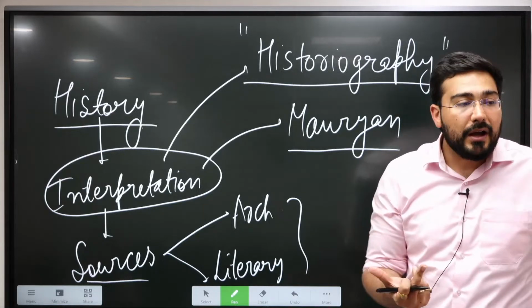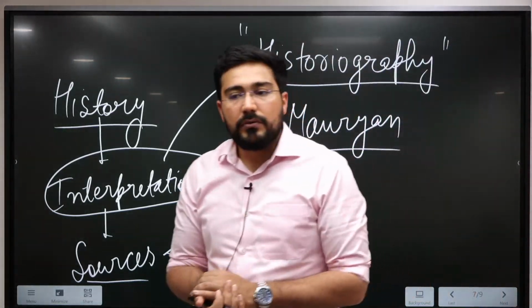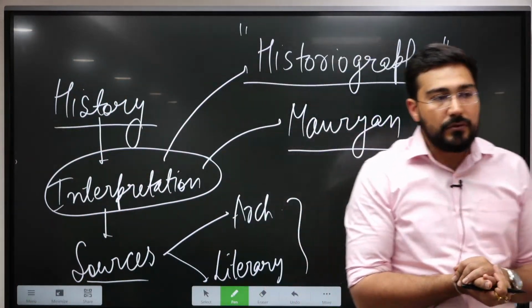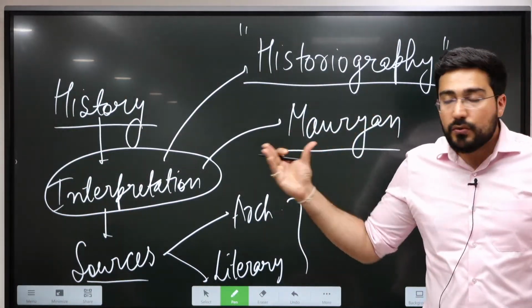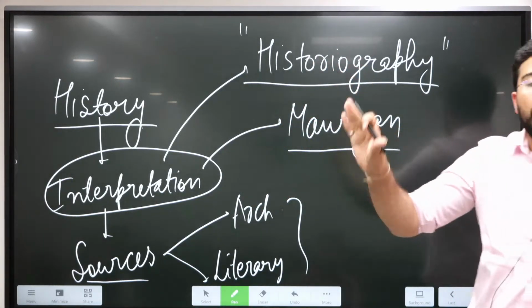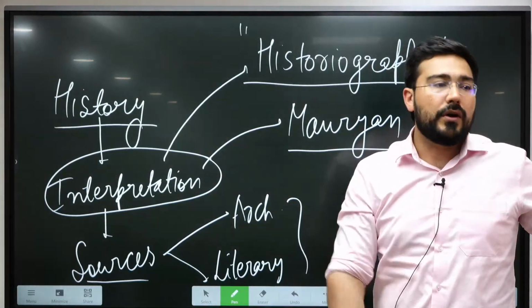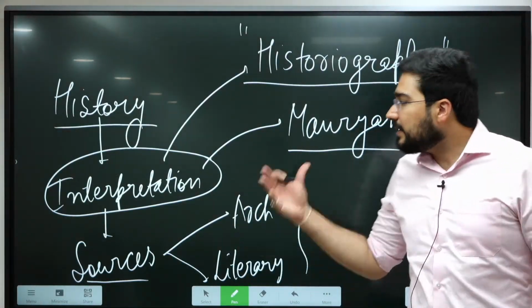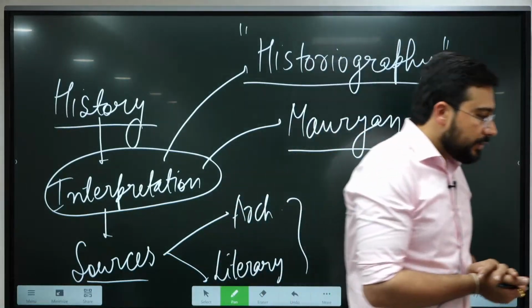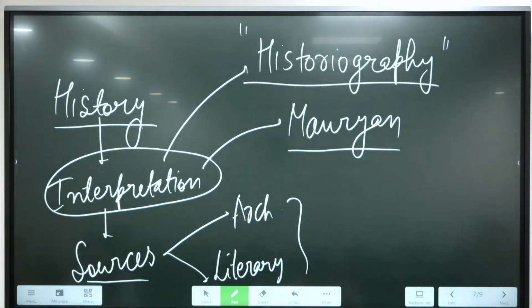Sometimes the question will be asked from the colonial point of view, sometimes from the Marxist point of view. So in those questions you have to identify the school of historiography and then write the interpretation accordingly. So these are the things which I want you to understand in the beginning. This is what I wanted you to understand.